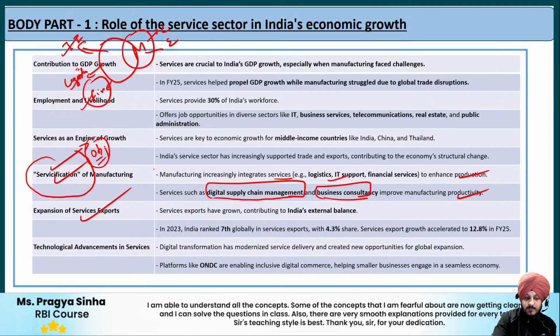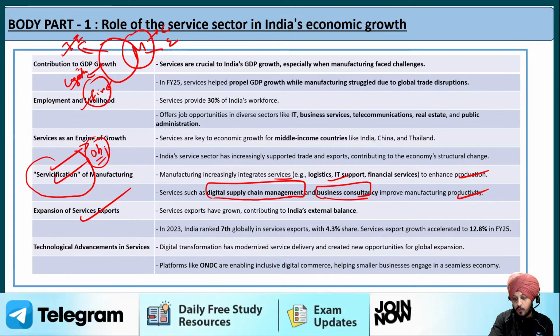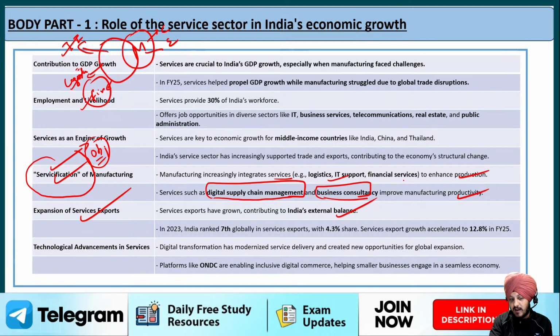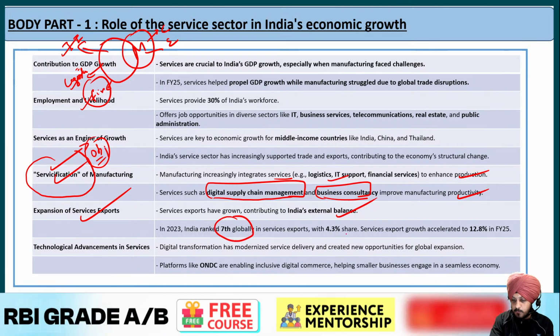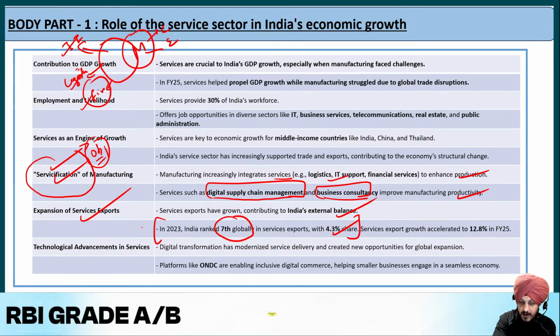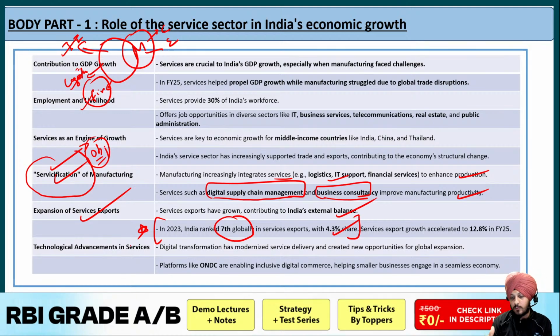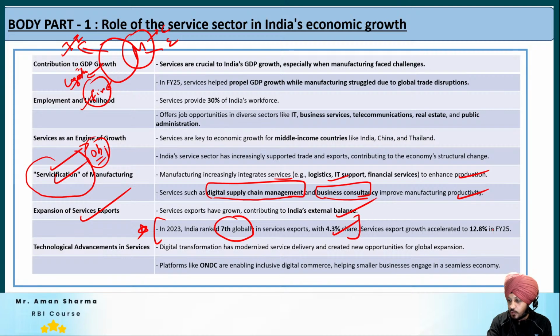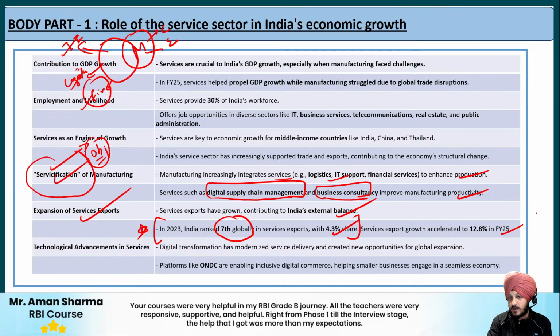Fine. Then the next point is regarding expansion of services exports. The services sector has grown, contributing to India's external balance. In 2023, India ranked 7th globally in services exports with a 4.3% share. A very important piece of information. I want you to remember that. Fine. Just add it to your notes, along with the contribution of services exports, and the services growth accelerated to 12.8% in fiscal year 25.